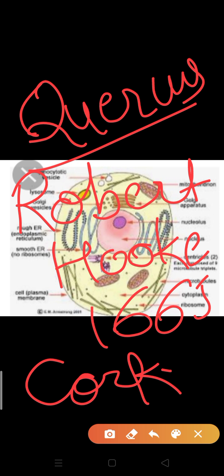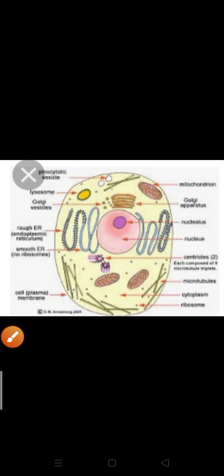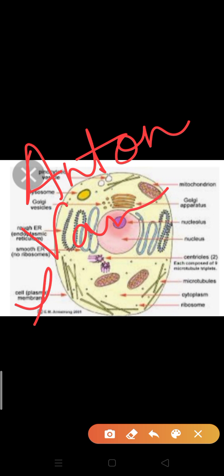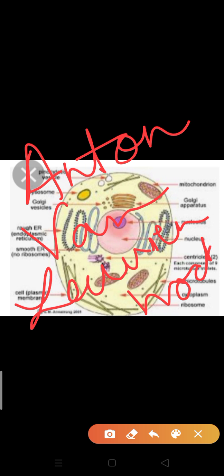So many times if the question arises who discovered cell, your answer is Robert Hooke. But if the question comes who discovered the living cell, and who observed living cell at first, then your answer will be Anton von Leeuwenhoek. Anton von Leeuwenhoek firstly observed the living cell. So the properties of a living organism depend on its individual cells.